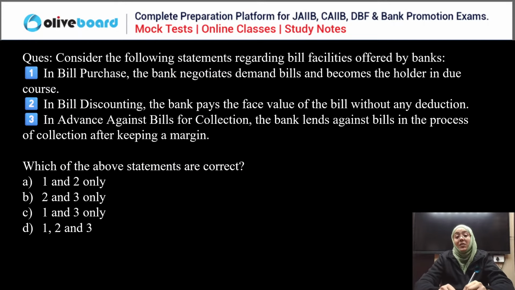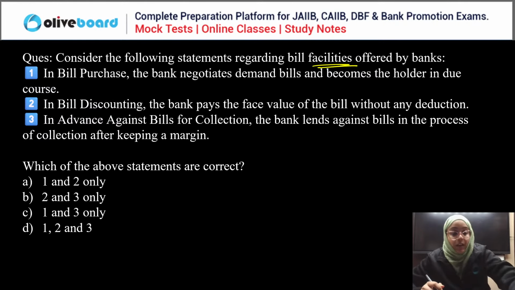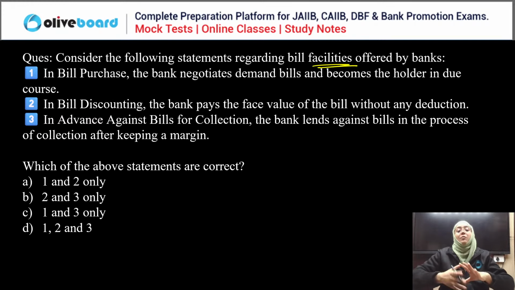Consider the following statements regarding the bill facilities offered by the bank. In purchase bill, the bank negotiates the demand bill and becomes the holder in due course. In bill discounting, the bank pays the face value of the bill without any deduction. In advance against bill of exchange, the bank lends against bills in the process of collection after keeping a particular margin. Which of the following statements is correct? Now you have to choose the correct statement. Look at the question very carefully and then answer.